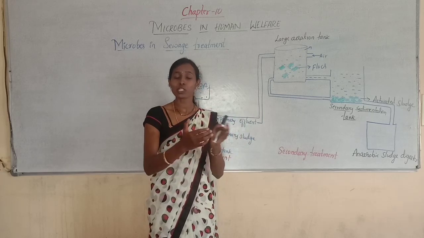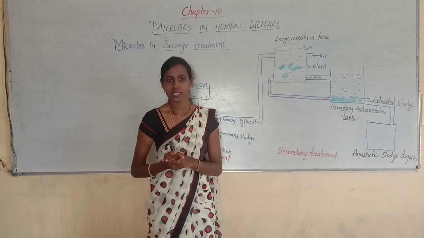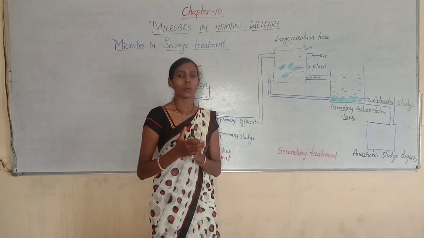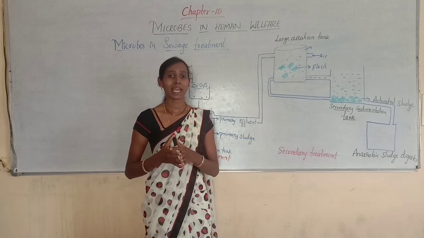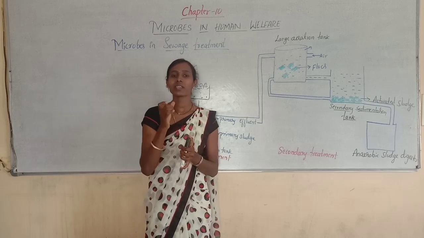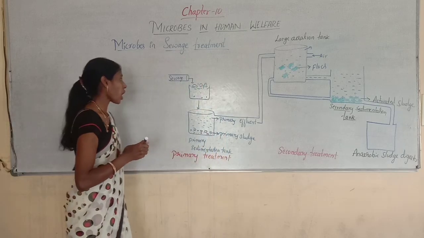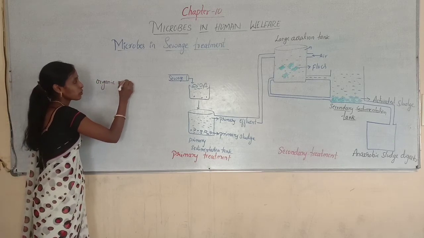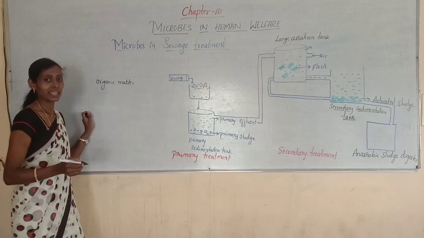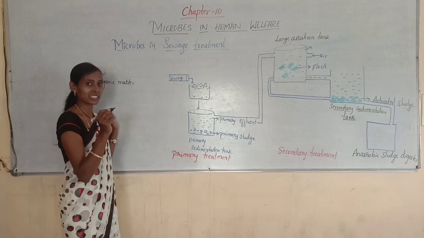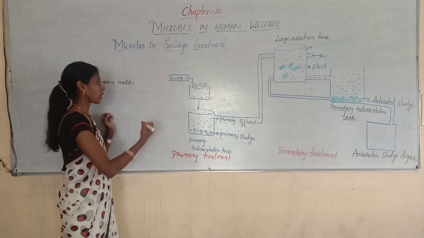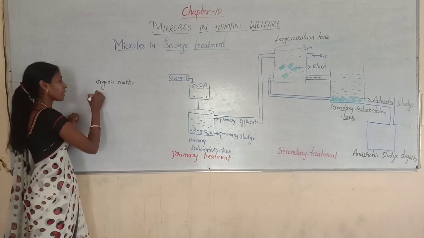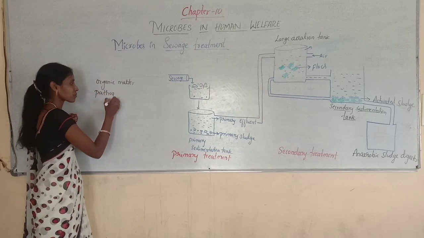This municipal wastewater is also called sewage. So sewage is nothing but the municipal wastewater, and it mainly contains a large amount of organic matter. As I said, it mainly contains human and animal excreta, that is organic waste, which also contains many pathogenic microorganisms.